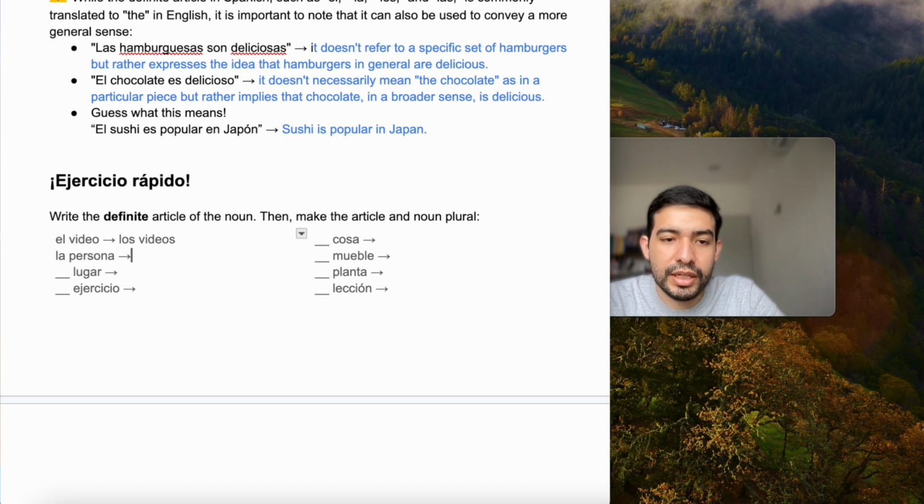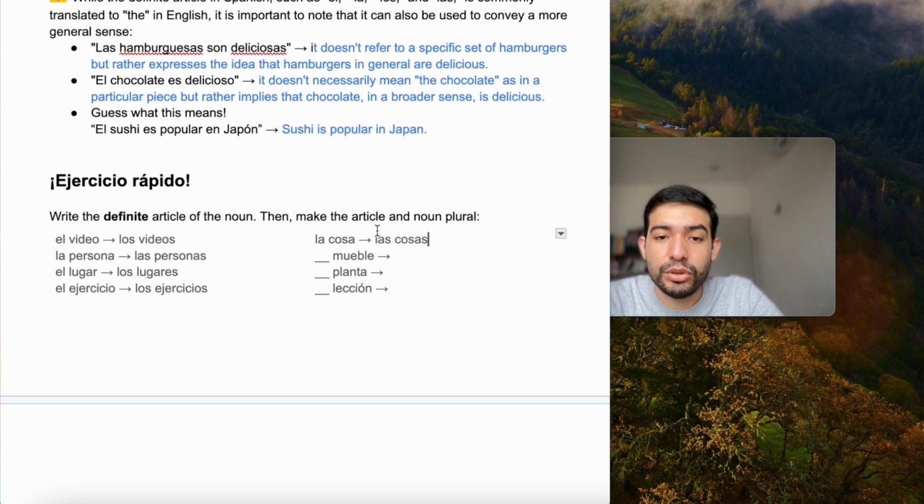La persona, las personas. El lugar, los lugares. El ejercicio, los ejercicios, which means the exercise or the exercises. La cosa, las cosas. El mueble, los muebles.